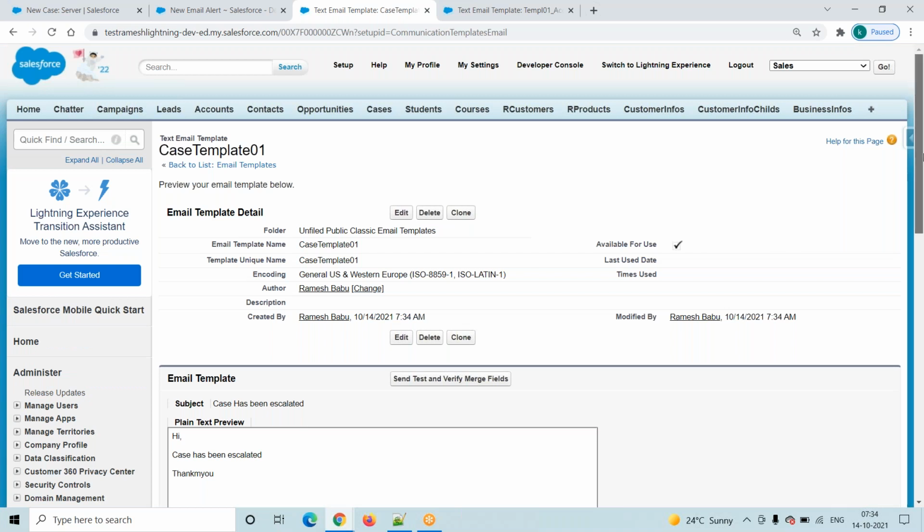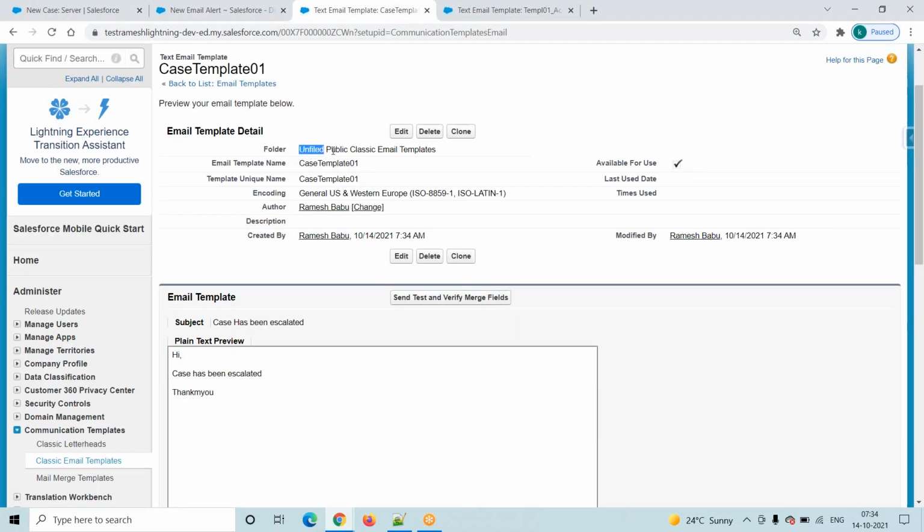So we created one email template and we stored it in the unified public classic email template folder. My template name is nothing but this one. This is ready for use, and this is a text email template. The subject line is this one and this is the message body.